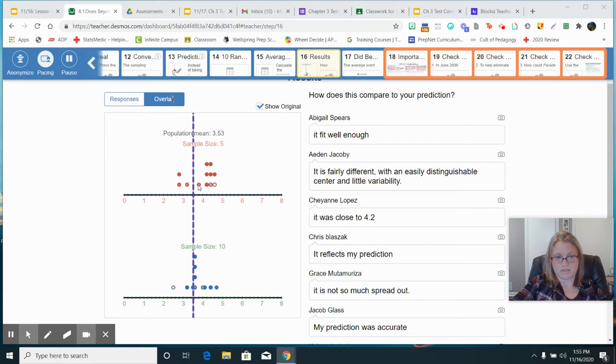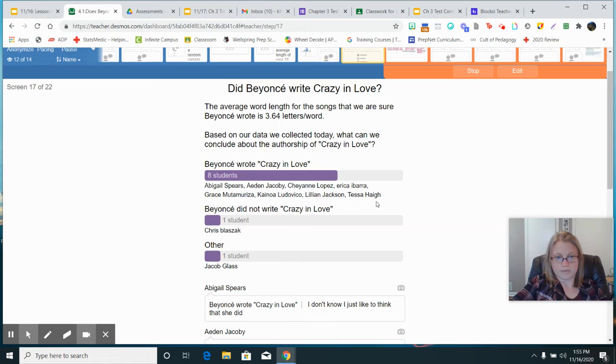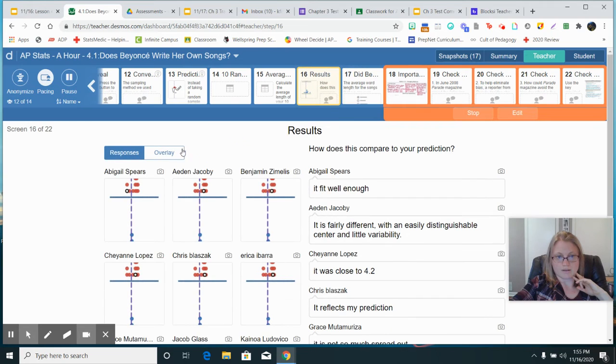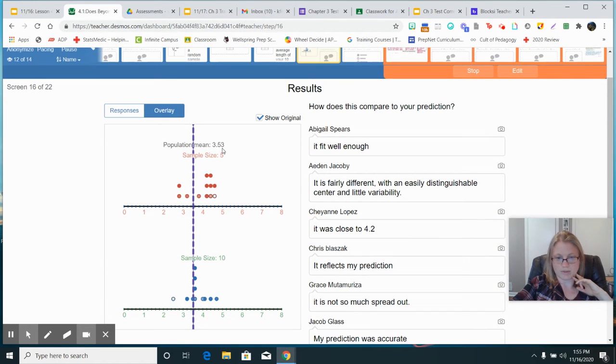It is generally still centered around here almost, but it's shifted up slightly, kind of where the majority of those points are. So this is a bit more symmetric down here, which gives us a slightly better prediction. So what can we say? Well, most of you said she wrote Crazy in Love. If we look at what we know about Beyonce, the true word length of the song is 3.53, and a lot of our samples are also matching that.